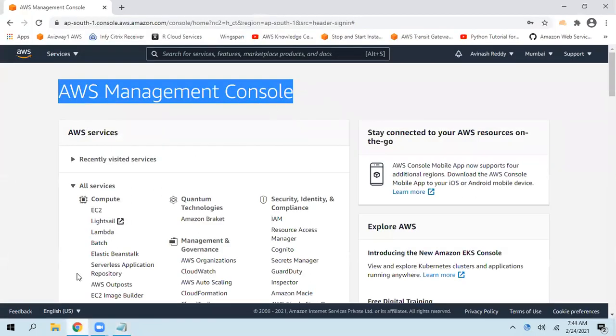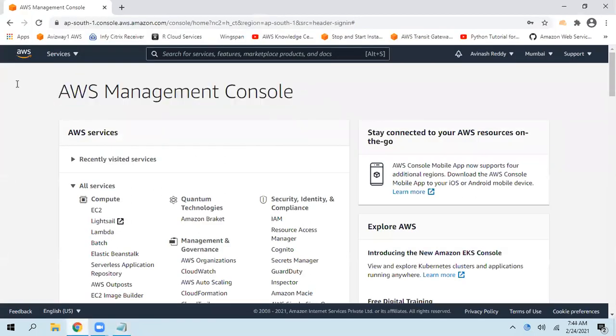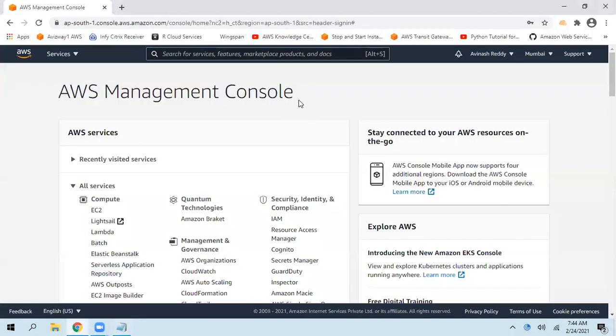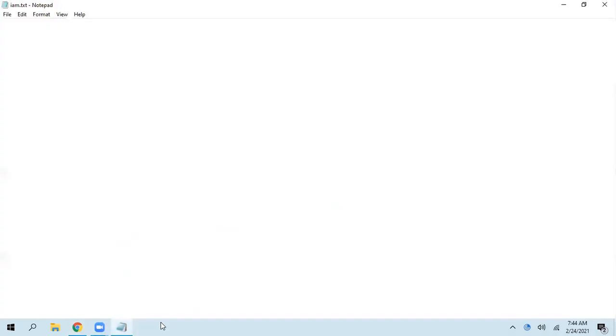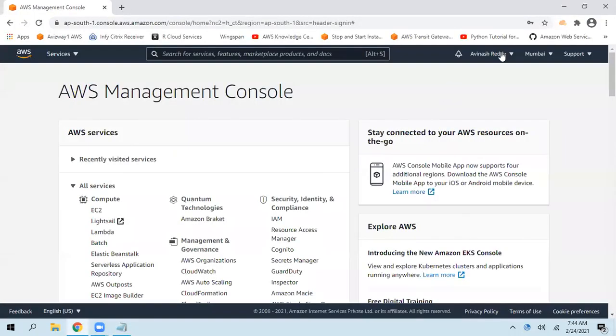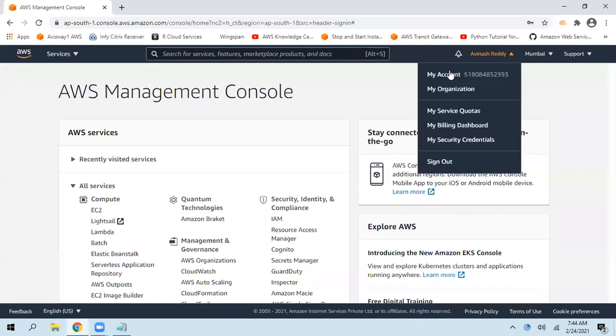So now let's see how to enable it. Why enable multi-factor authentication? Because this is a root user, which has unrestricted access. For example, multiple users are there who spend a lot of time configuring multiple things. One user who really doesn't know much but has root credentials simply navigates to the account and My Account page.